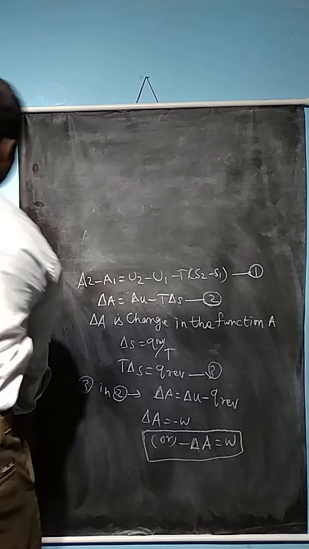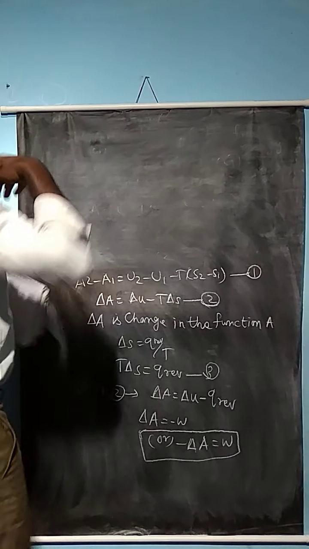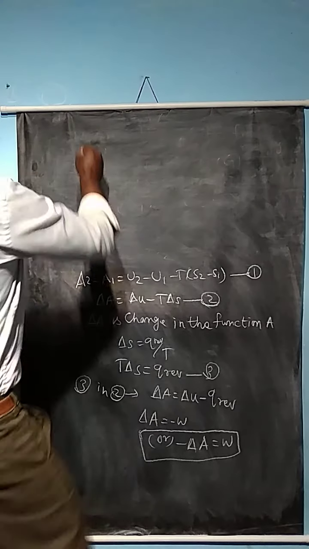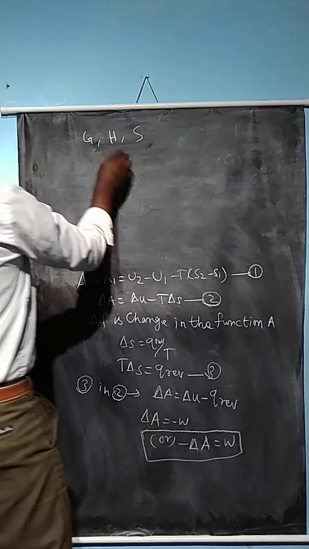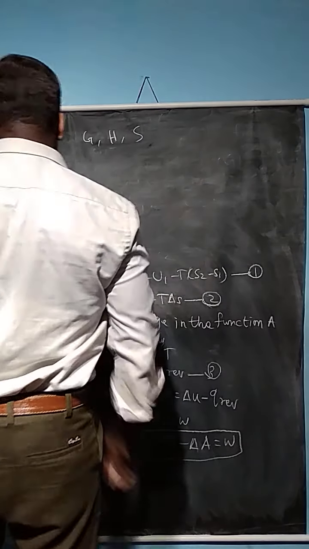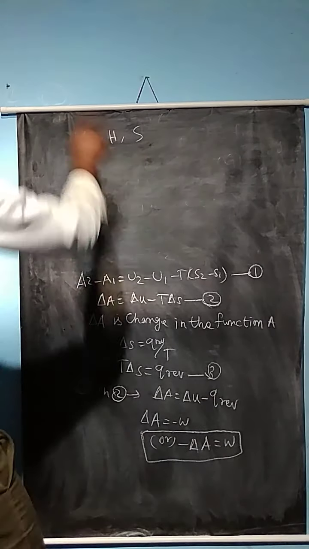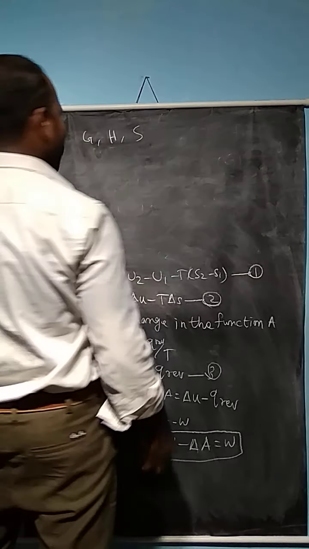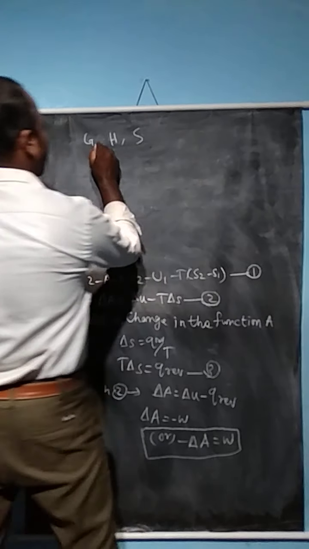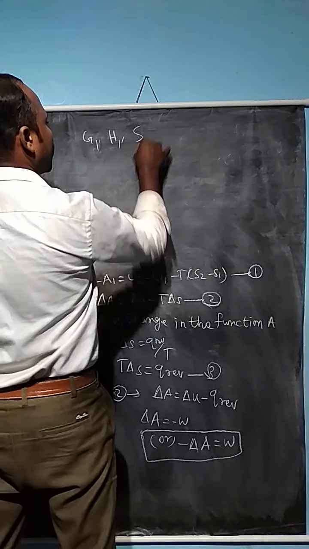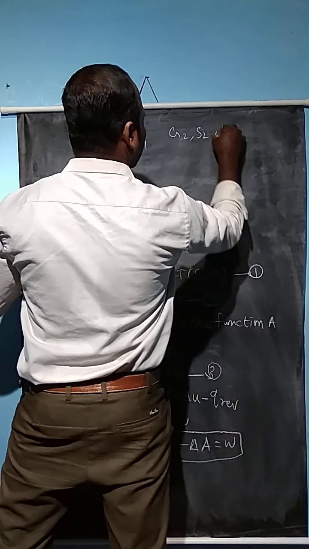So Gibbs-Helmholtz is actually the great scientist who relates three thermodynamic quantities: G, H and S. G is the Gibbs free energy, H is the enthalpy and S is the entropy. He relates these terms through the Gibbs free energy, which relates to the maximum work done by the system. For the initial state we have G1, H1 and S1, and for the final state G2, H2 and S2.